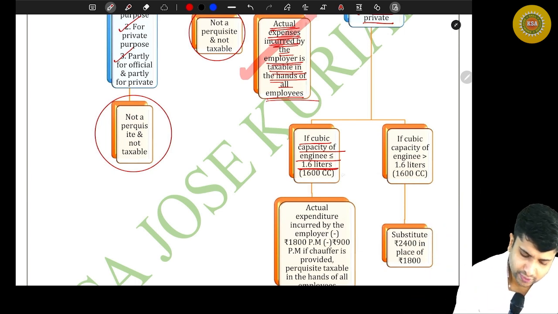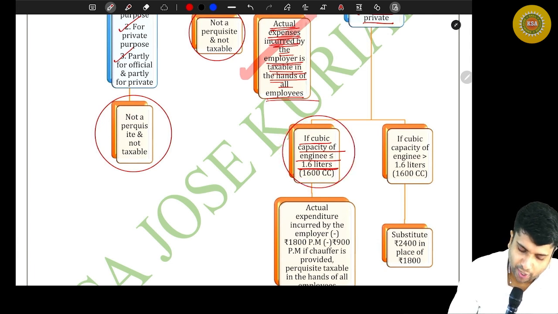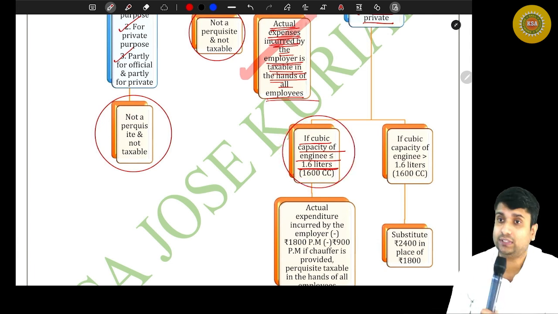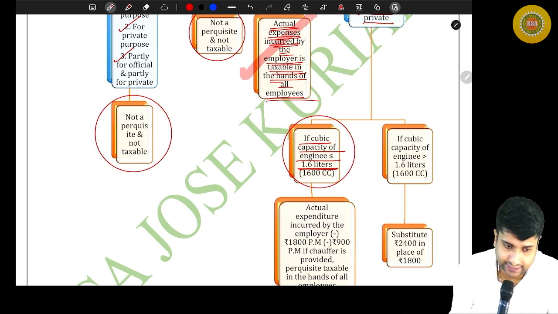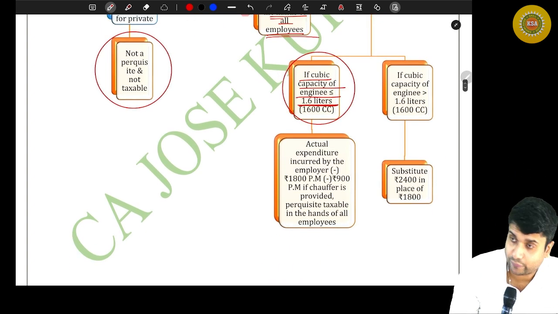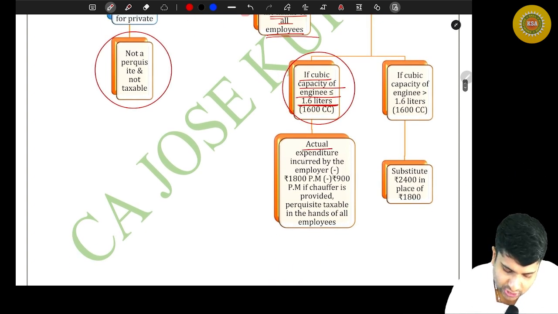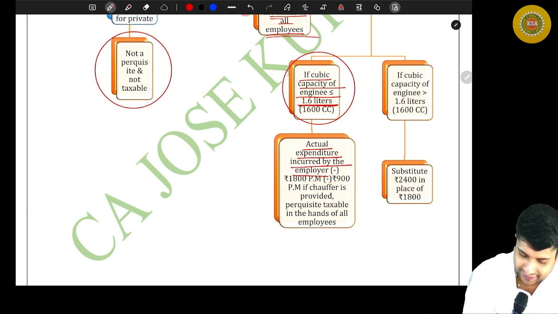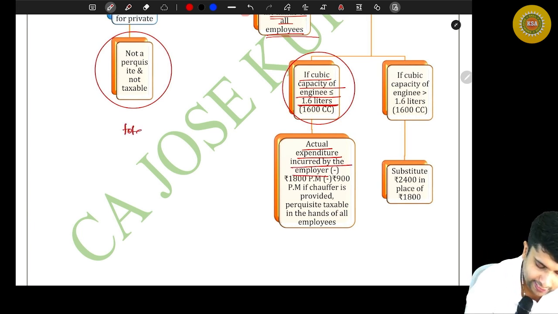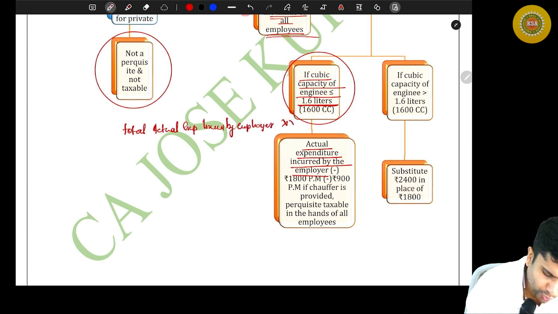Now, if the cubic capacity of engine is less than or equal to 1.6 liters, that is 1600 cc, then let's understand how to value the perquisite. Say, the actual expenditure incurred by the employer. You note down the total actual expenditure incurred by the employer.